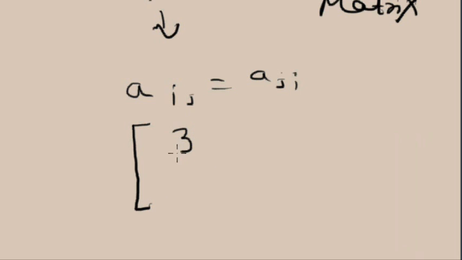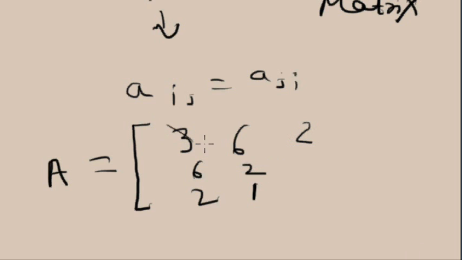Suppose A is a matrix 3 6 2, 6 2 1, 2 1 9. This is the diagonal, and every element should be a mirror image. So here you can see 3, 1, 1 and 9.